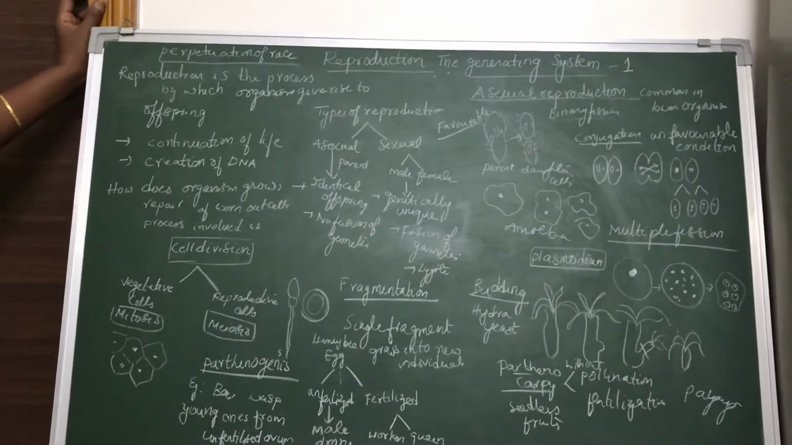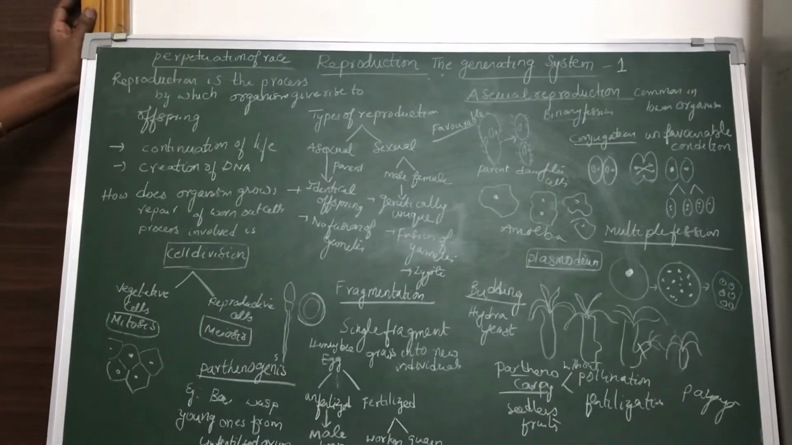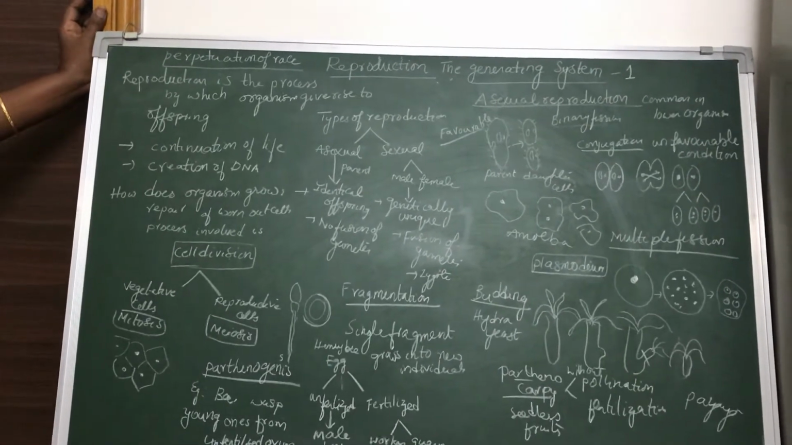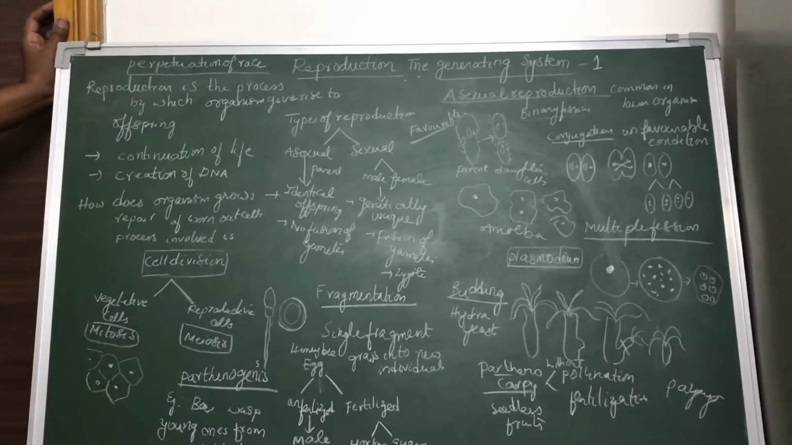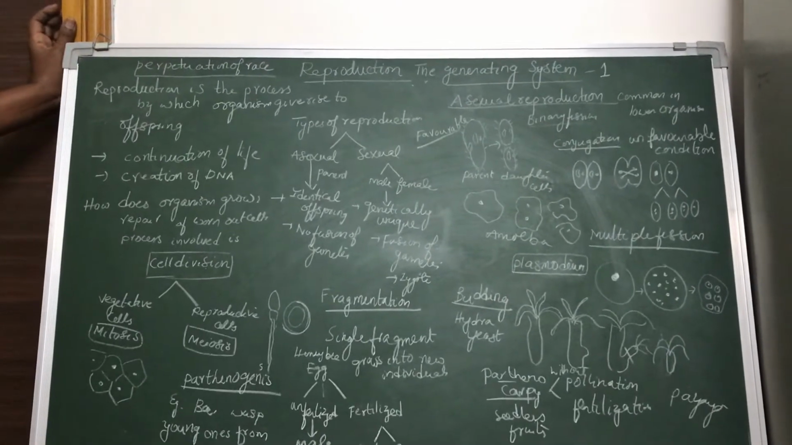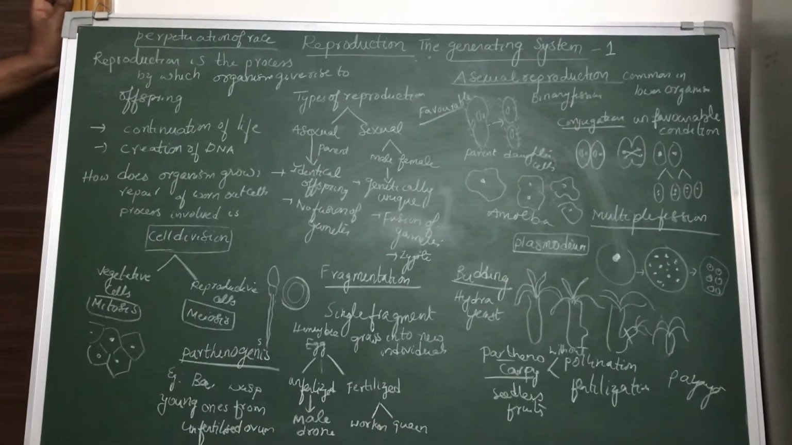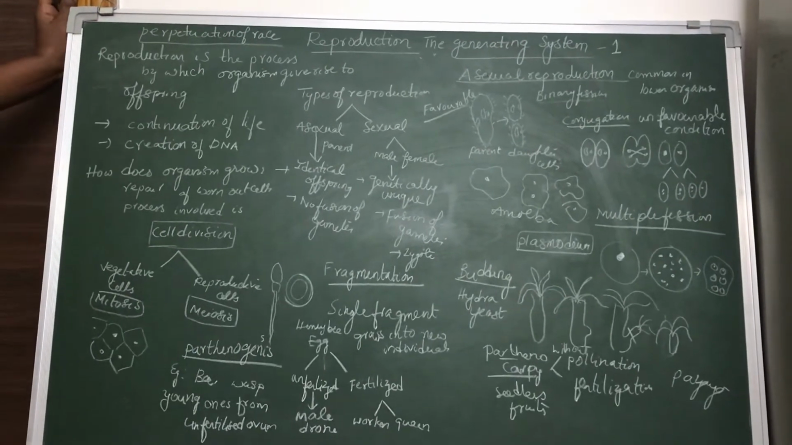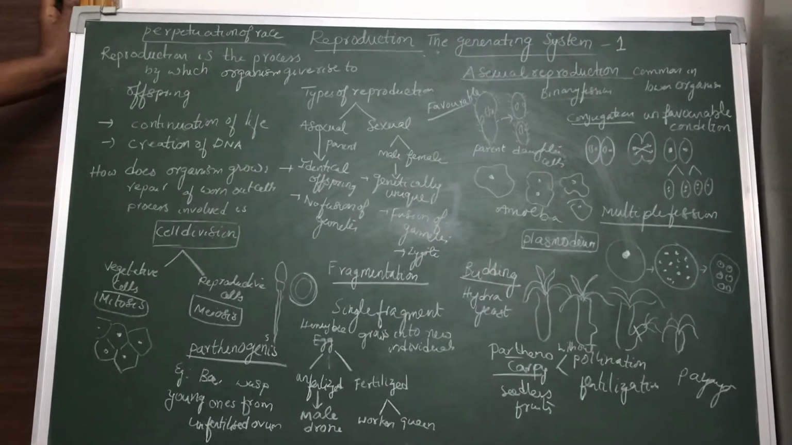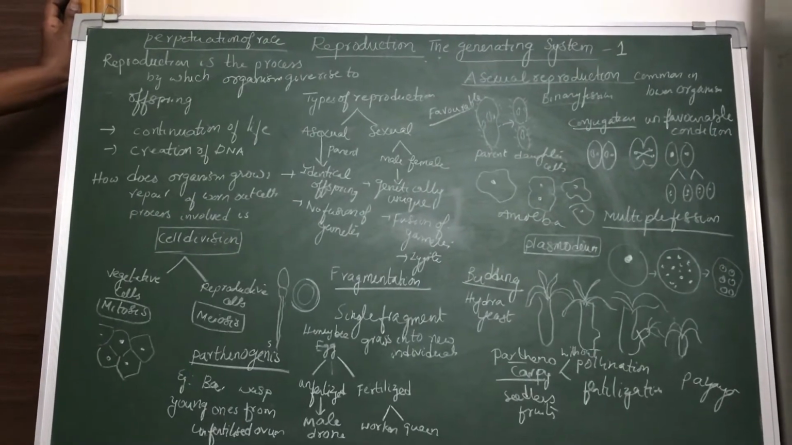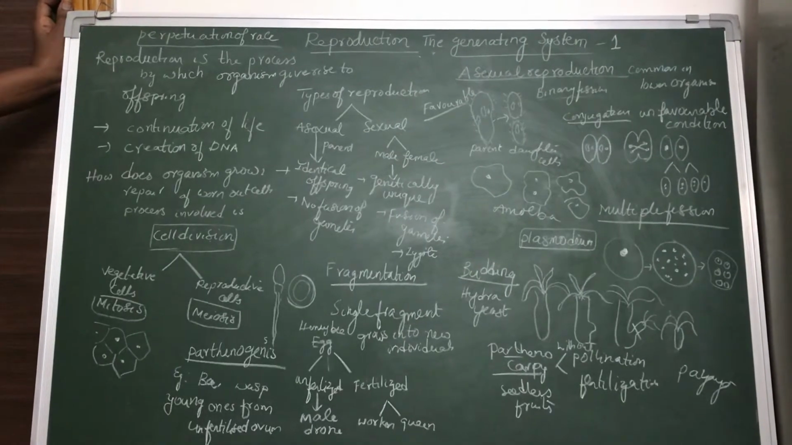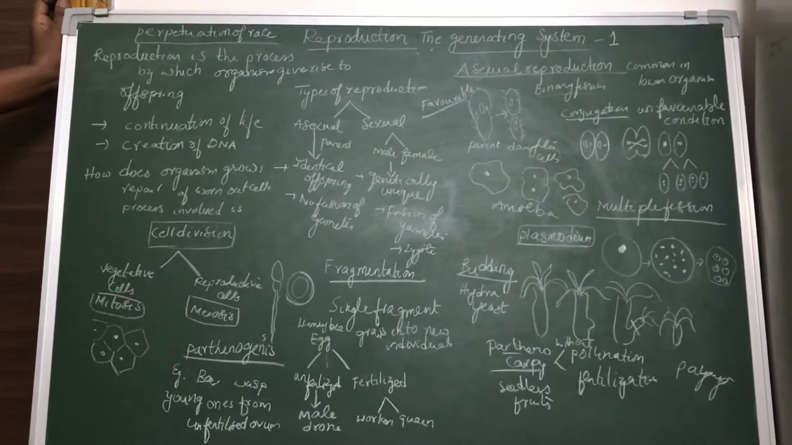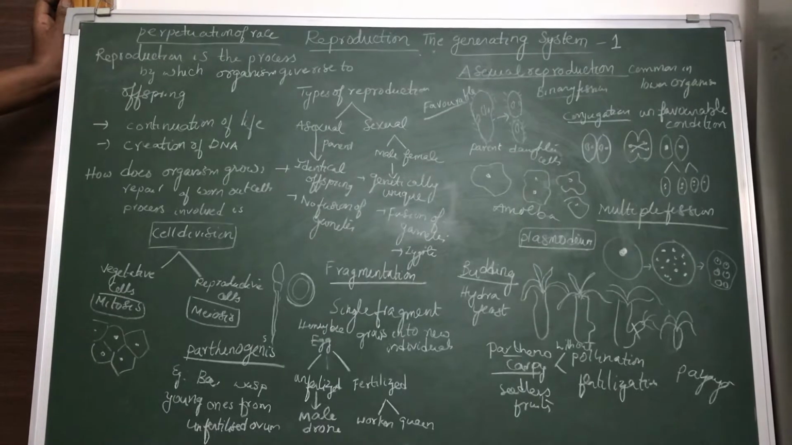The main purpose of reproduction is that it helps for the perpetuation of race. Perpetuation of race means to increase their young ones, to increase their generation. We call it a life process. There are so many definitions for reproduction. Reproduction is a process by which organisms give rise to offspring, or the ability of an organism to produce their new generation or their young ones. We call it reproduction.